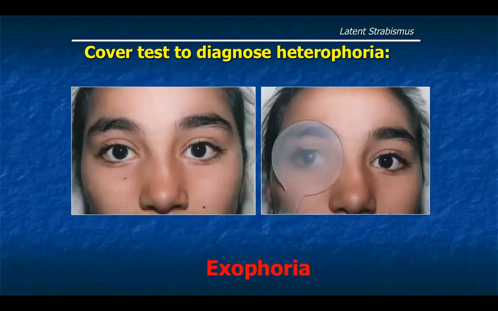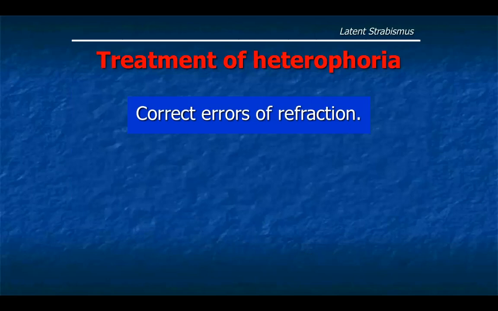So this girl has straight eyes, and when we cover one eye with a transparent occluder where the patient does not see, but we can see her eye, we see there is exo deviation under the cover. So she has exophoria that only appears under the cover. Treatment of heterophoria, as the cause is errors of refraction, so the treatment is to correct the errors of refraction. We perform cycloplegic refraction and give the proper glasses.